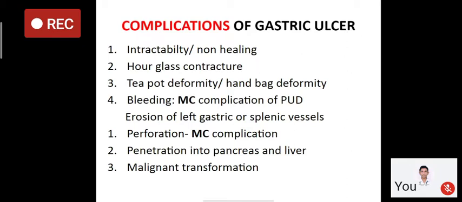Anterior ulcers usually perforate, which is the most common complication of gastric ulcer, and posterior ulcers of the stomach lead to bleeding. Penetration is another complication. Anteriorly, it may penetrate into the liver, and posteriorly, into the pancreas. There may also be conversion of the gastric ulcer into adenocarcinoma of the stomach. There is a 5 to 10% chance that a gastric ulcer may transform into malignancy.